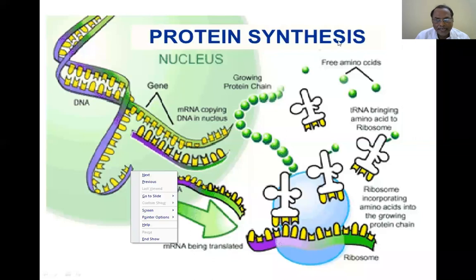Today, we are going to continue the chapter protein synthesis. We started this topic in the previous class. This topic is a continuous process, which requires the initial understanding of a few important events. What are they? Synthesis of an mRNA, which we know is synthesized depending upon the gene present in the DNA in the nucleus.